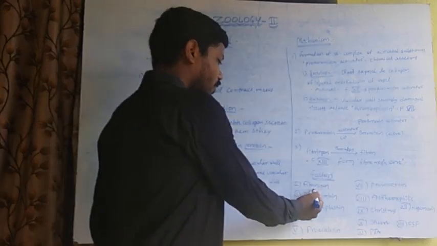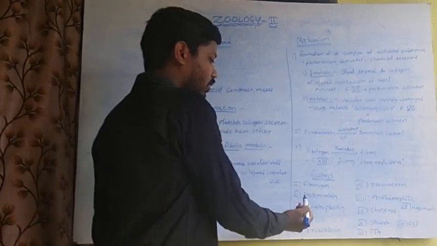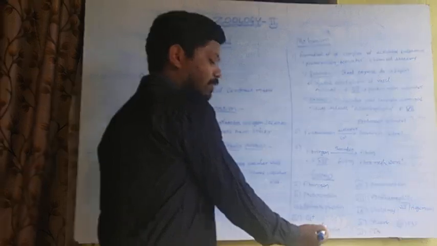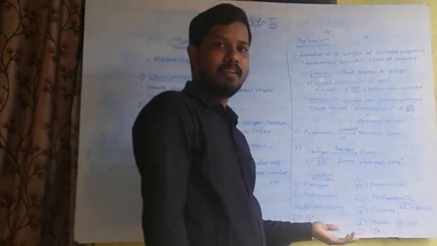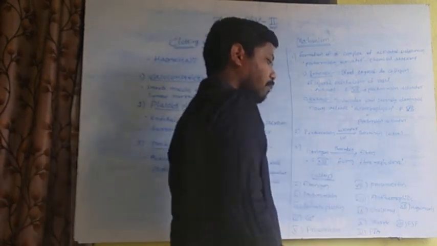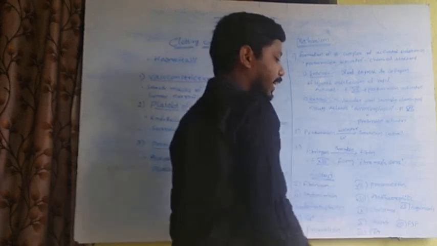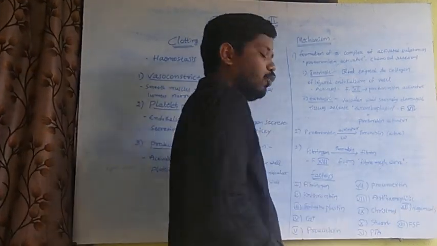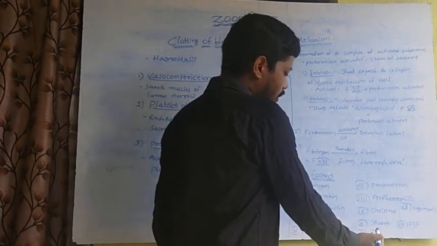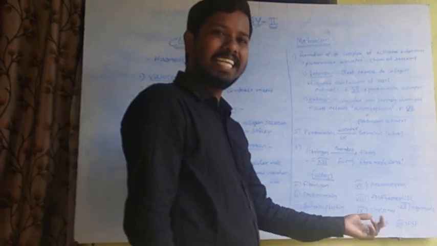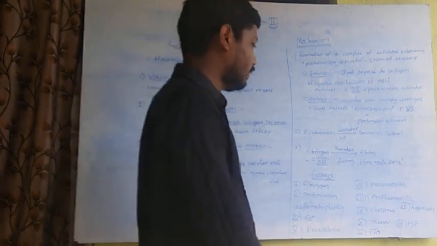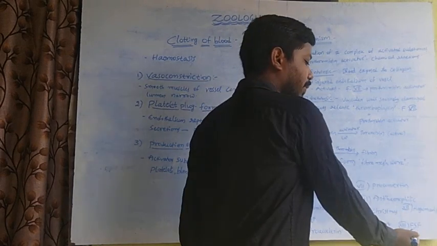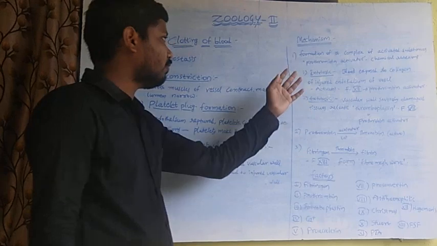Those are factor 1 fibrinogen, factor 2 prothrombin, factor 3 thromboplastin, factor 4 calcium ions, factor 5 proaccelerin, factor 6 no longer in this hemostasis, hence factor 7 proconvertin, factor 8 anti-hemophilic factor, factor 9 Christmas factor, factor 10 Stuart factor, factor 11 plasma thromboplastin antecedent, factor 12 Hageman factor, factor 13 fibrin stabilizing factor. These are the factors which are involved in hemostasis.